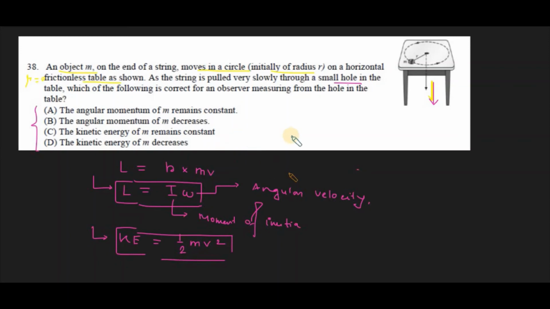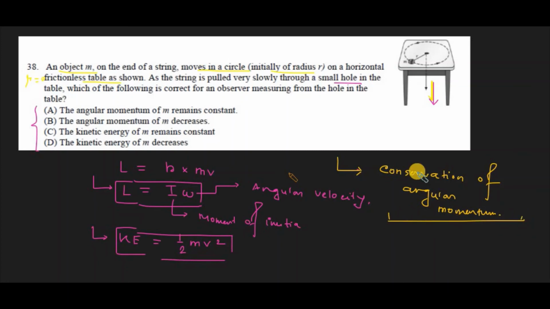This is the question we are going to mostly discuss in the next 7th unit of the AP Physics 1 syllabus, that's rotational mechanics, where we'll have one concept called the conservation of angular momentum. According to this conservation of angular momentum, if we are not going to apply any kind of external force or external torque on the system, then the momentum will remain the same.